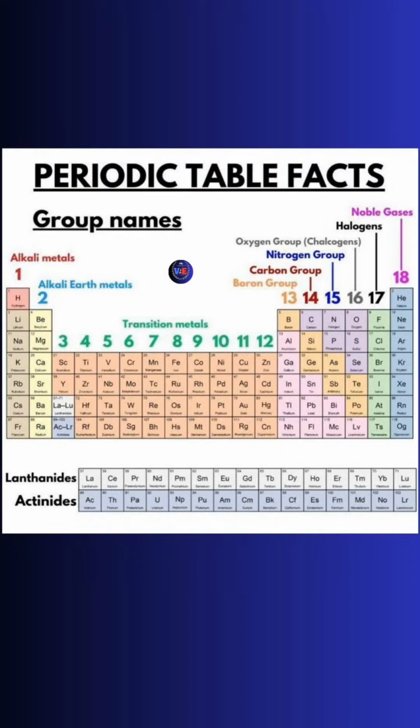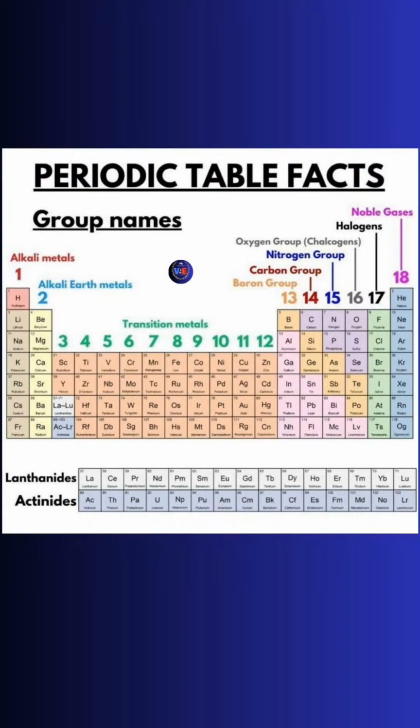Today, we are talking about the periodic table. This periodic table was invented by Mendeleev. In this periodic table, there are 7 periods and 18 groups.